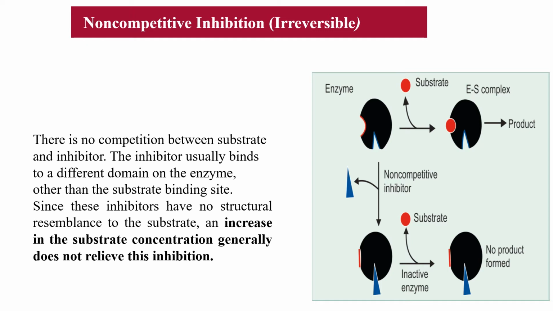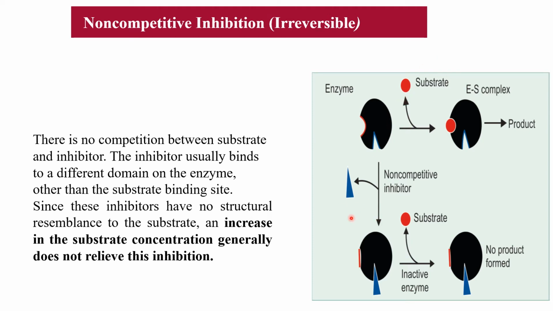The next type of enzyme inhibition is non-competitive inhibition, and this type of inhibition is irreversible. It is not reversible, it is irreversible. Competitive inhibition is reversible and non-competitive inhibition is irreversible. So non-competitive means there is no competition between substrate and inhibitor, because substrate and inhibitor are different in their structure. This is substrate, this is inhibitor.